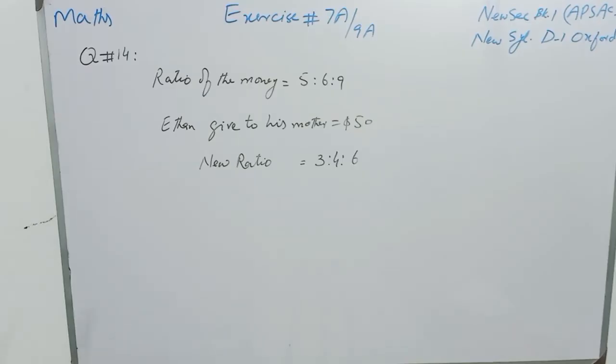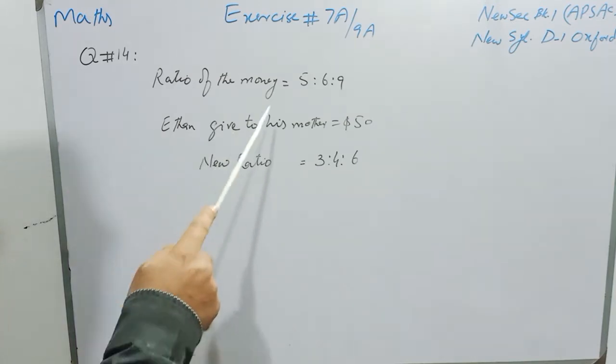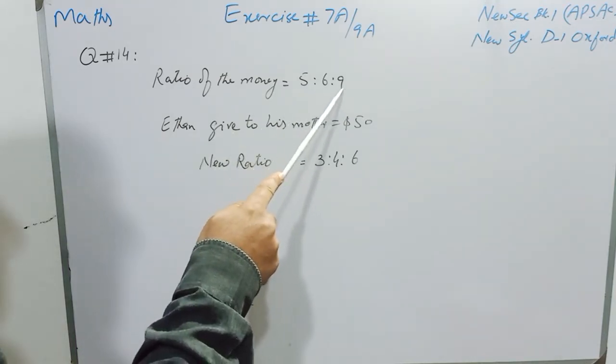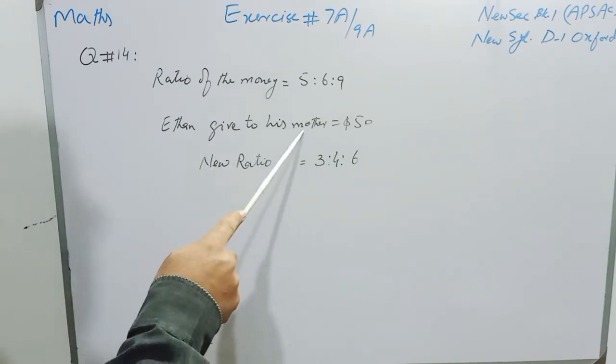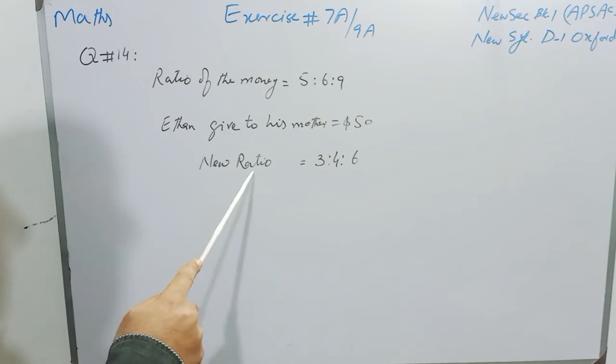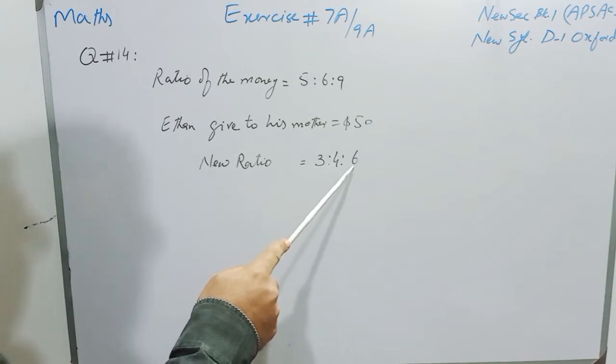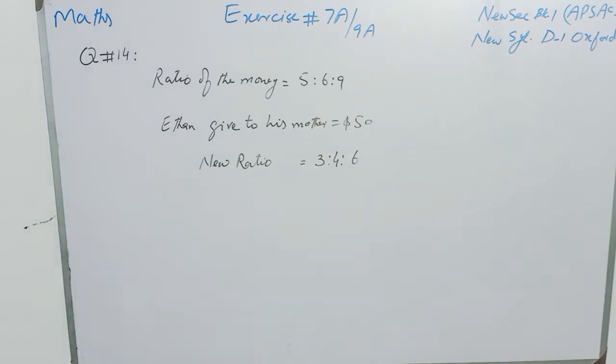Students, question number 14 of the same exercise. Ethan, Janvi, and Raj have money, and the ratio of their amounts is 5:6:9. After Ethan gave $50 to his mother, the new ratio is 3:4:6, and we have to find Ethan's money before giving $50 to his mother.